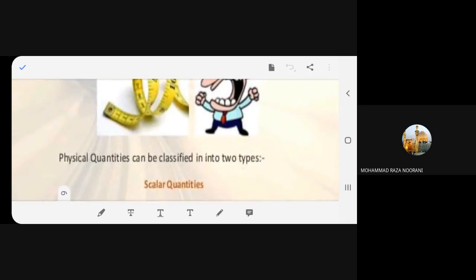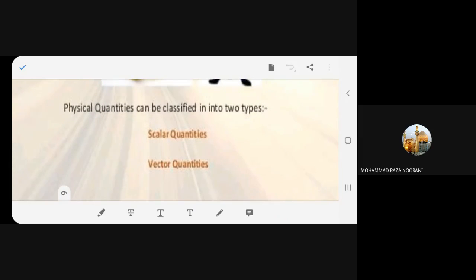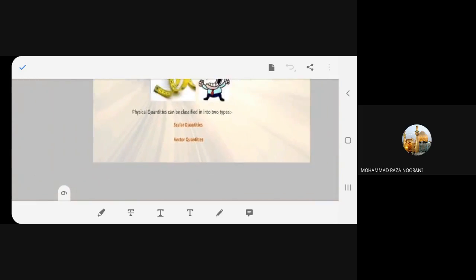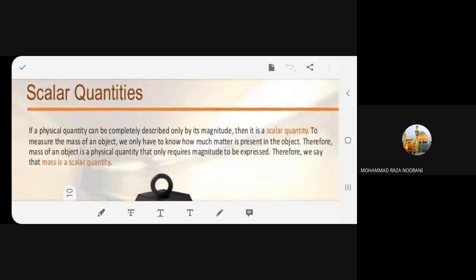So, physical quantities, again. Read it. Physical quantities can be classified into two types: scalar quantities and vector quantities. Okay, so now we are going to read about two quantities. One is scalar and the second one is vector quantities. First, we are going to read scalar quantities.